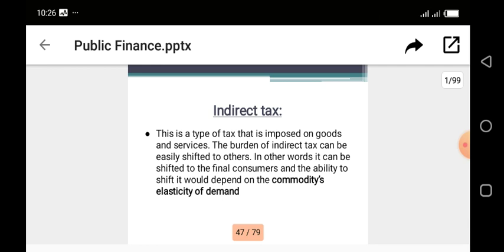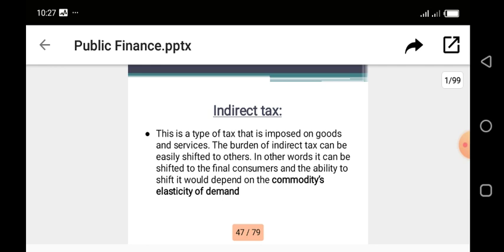Now, the shifting of this burden depends on the commodity elasticity of demand. The shifting of this burden depends on how elastic the demand of that commodity is. In the last class, I mentioned the types of price elasticity we have: elastic, inelastic, perfectly elastic, perfectly inelastic, and unitary.